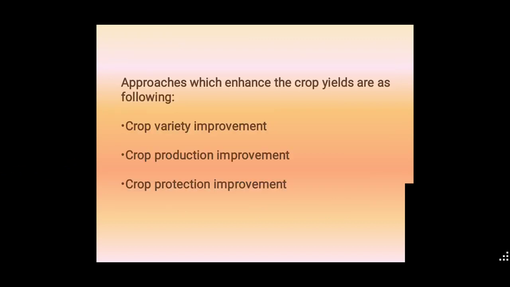Next, by using all the new techniques, there are approaches which enhance the crop yields, as follows. Which are those? Crop variety improvement, crop production improvement, crop protection improvement. By using all these techniques, we are increasing our food production in India.